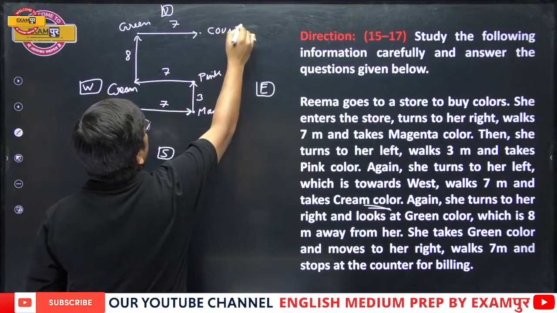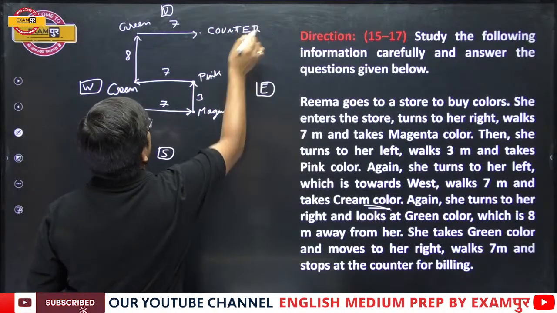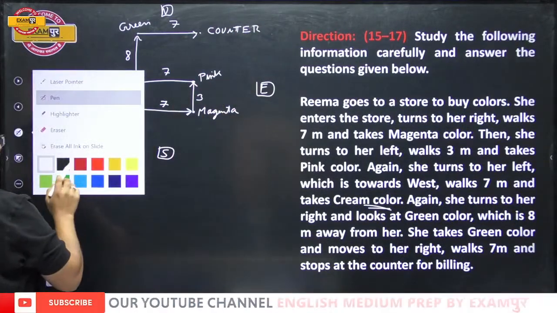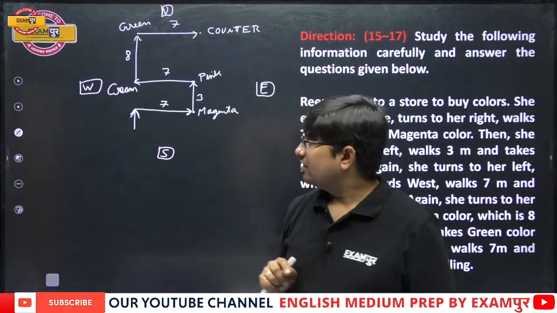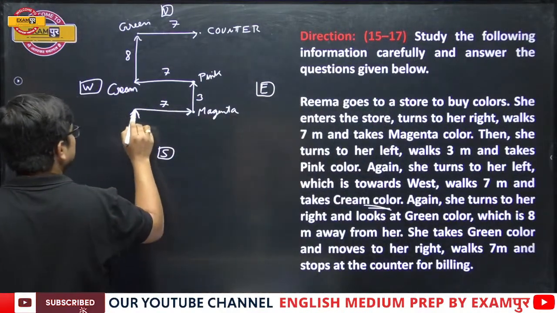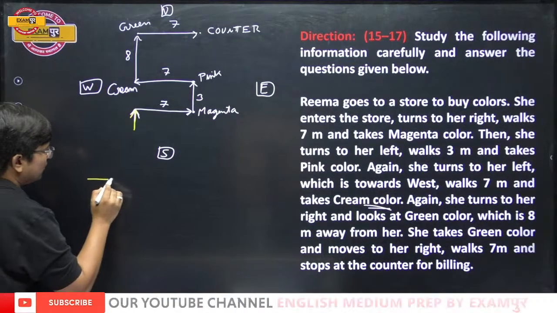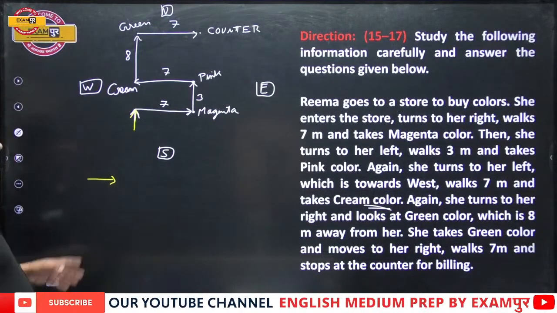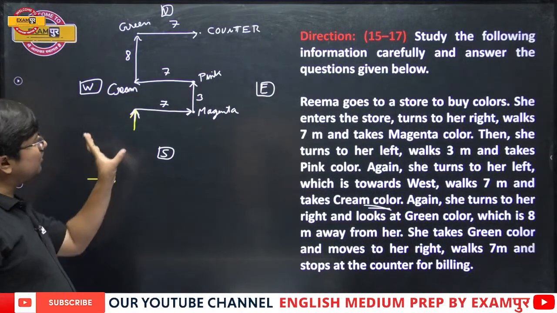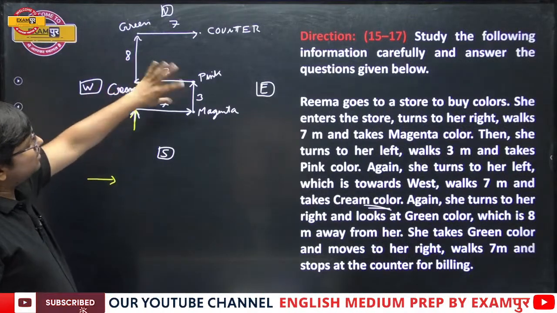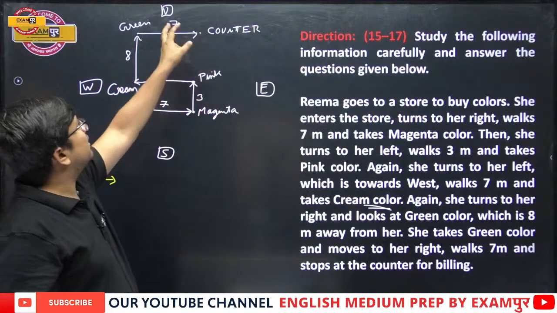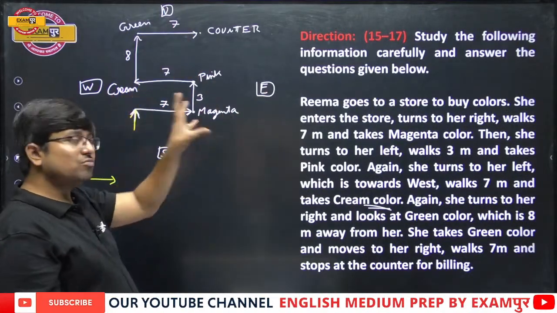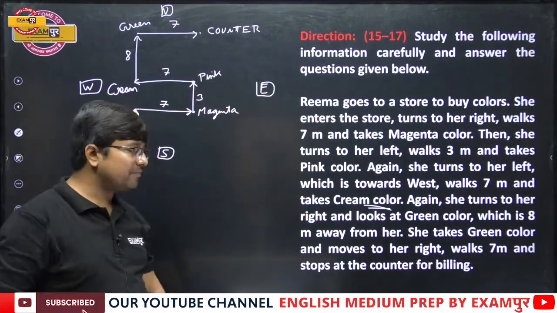For billing. Okay, now please understand one thing. This is a diagram. Now many questions can be asked over here. Question number 1. Sir, why you took her to enter the store in this way? Even if I would have taken her to enter the store in this way, then the diagram would have rotated 90-degree clockwise. And so, as the diagram will rotate 90-degree clockwise, the directions will also mutually rotate and the result will be same.